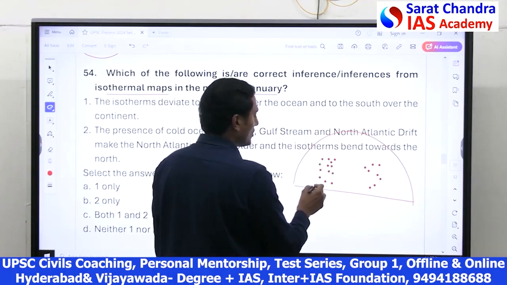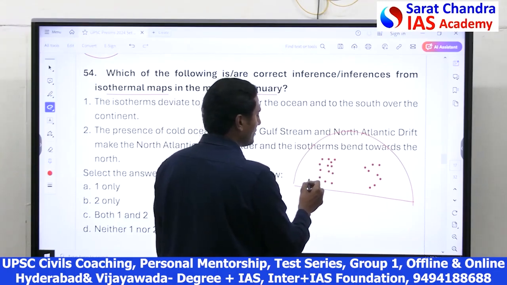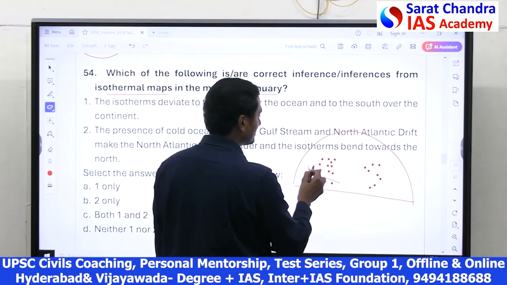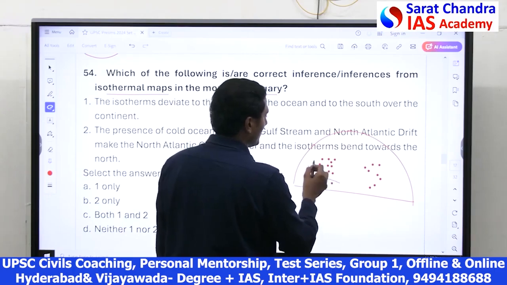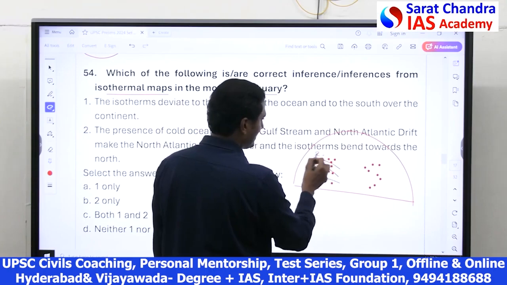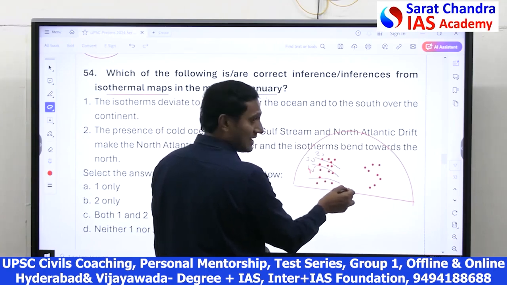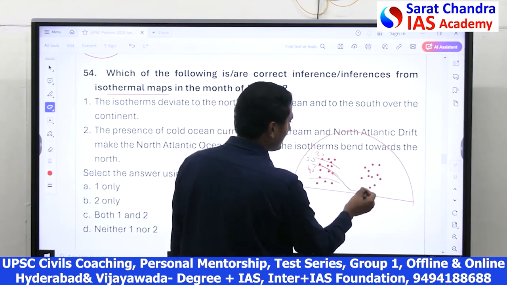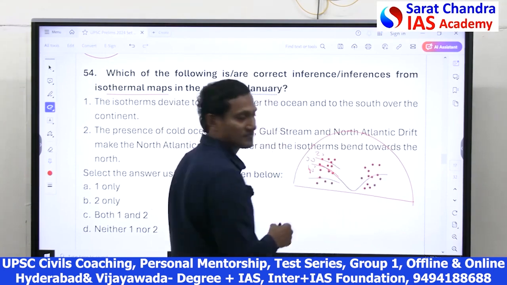Along the water, close to the equator, if the temperature is 40 degrees, and here the temperature is 30 degrees and 20 degrees, then over land, 30 degrees comes very close to the equator, but over water, 30 degrees is away from the equator.